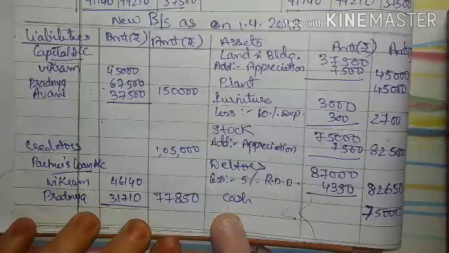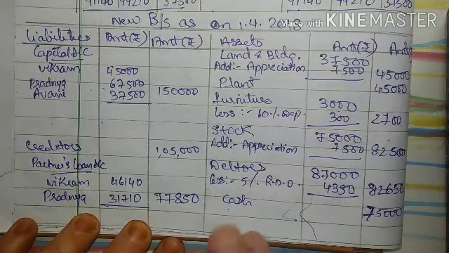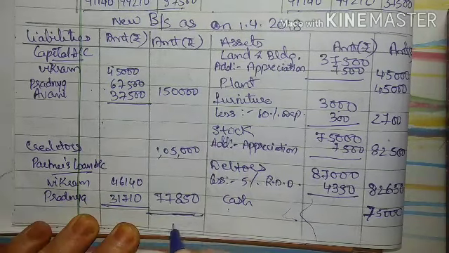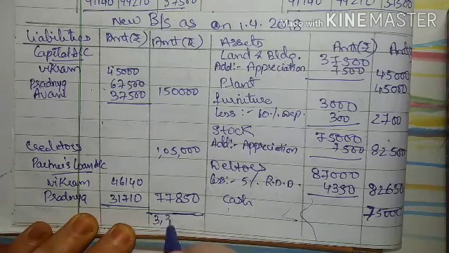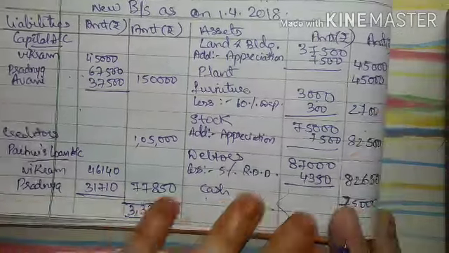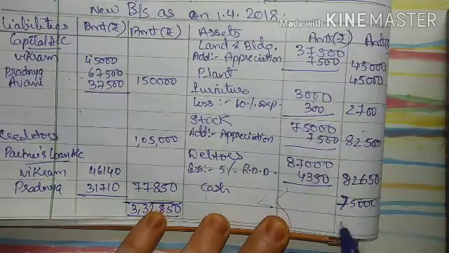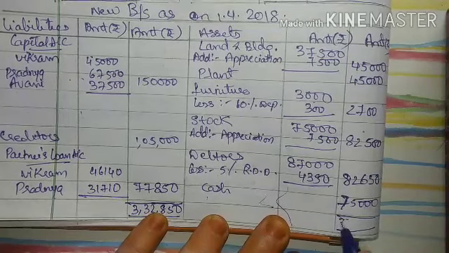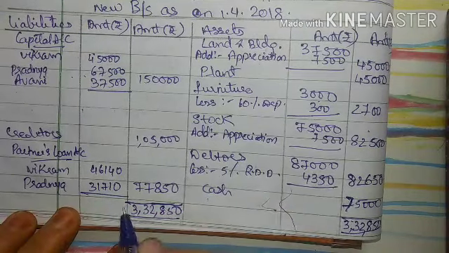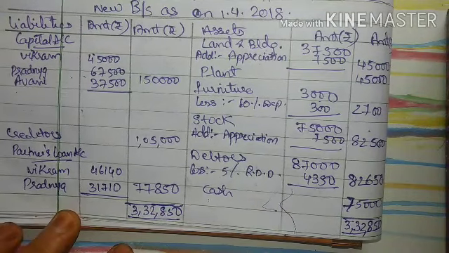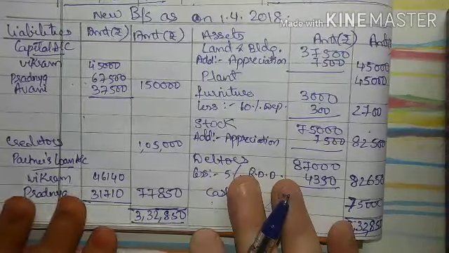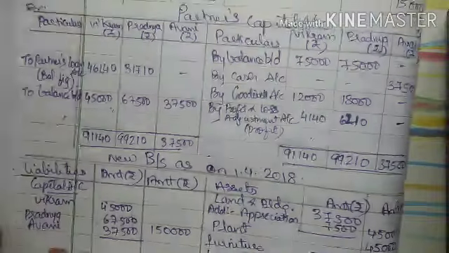Now you have to close your balance sheet. For closing, the balance sheet should be tallied. So what you have to do? You have to do the total of all the liabilities items. So I have added the liability side and it came to 3,32,850. Same way you have to add all the asset side. So it also came to 3,32,850. That means your balance sheet is tallied. Okay, so here we have completed with the problem. They have asked only the ledger account and no journal entries. Okay, thank you.